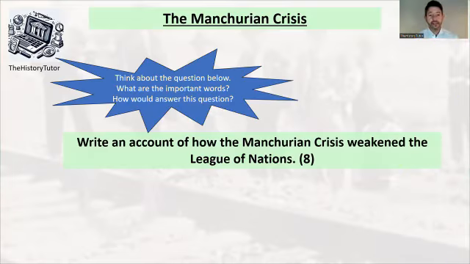Here is our write an account question, and it's write an account of how the Manchurian Crisis weakened the League of Nations. And now I'd like you to think about this first. What are the important words? How would you answer this question? What are your thoughts about it? Have a think for a moment. Imagine you're in the exam. Have a think about it. So again, take a pause and have a think.